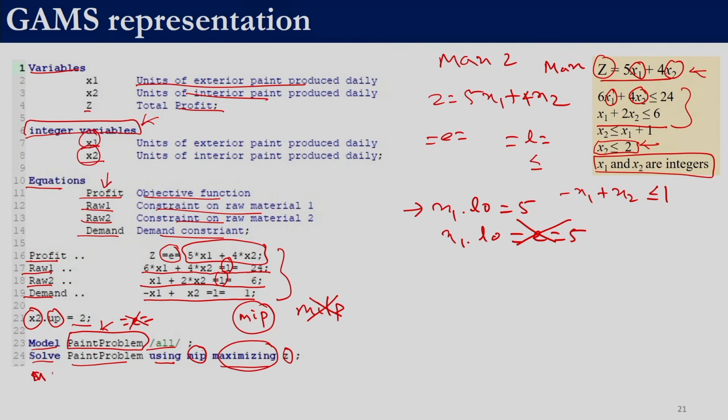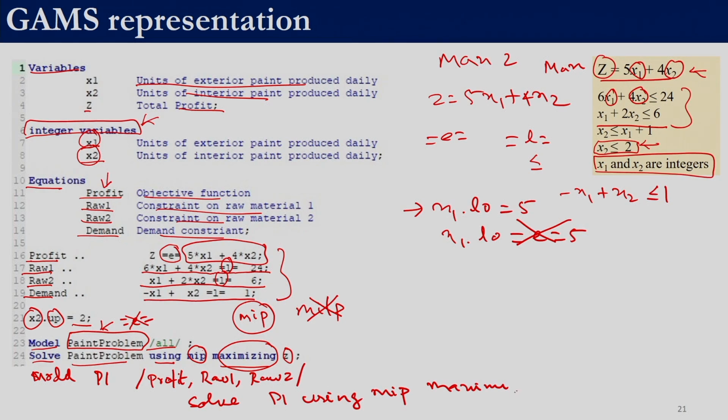So, here we can say model, let us say P1 is the name of the model. Here we can give profit, because we want to include that equation, raw 1, raw 2, and that is it. We do not want to have the demand equation, and then we can have another statement, let us say solve P1 using MIP, because it will be a mixed integer linear programming problem, maximizing the variable z. Now since we have two solve statements, we will get results with respect to both the models. Then we will be able to see the impact of this constraint on the profit.